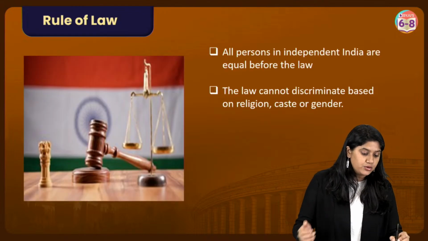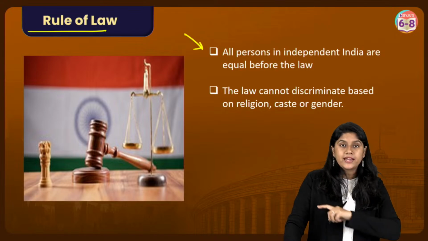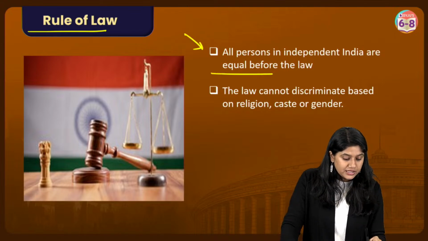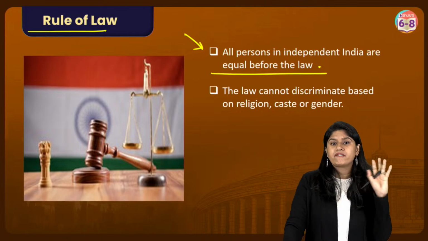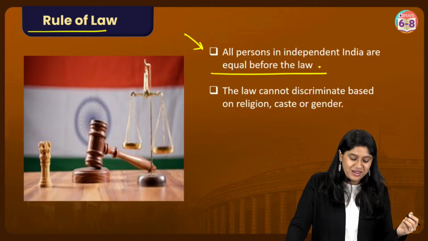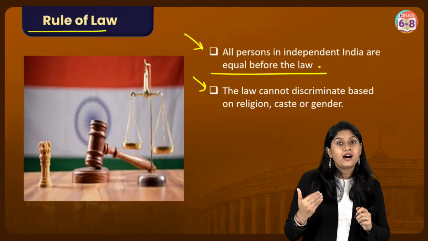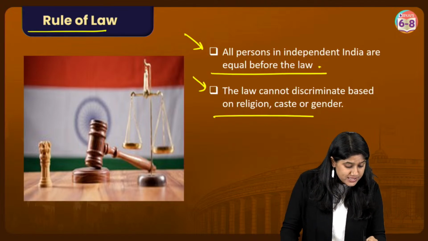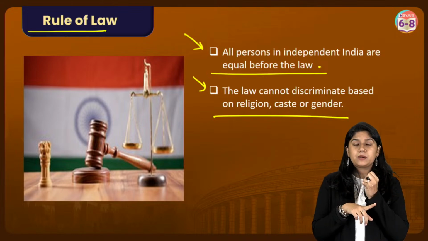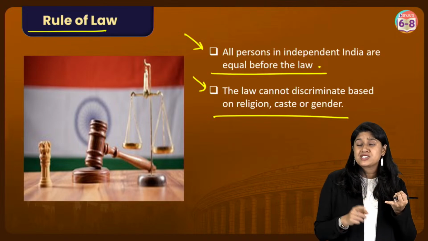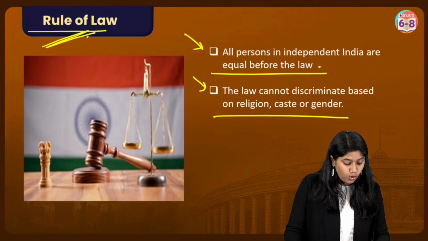So when we discuss the law, we should understand that all persons in independent India are equal before the laws. And laws are being made in such a way that everyone has equal opportunity and laws are equal for them. The law cannot discriminate based upon the religion, the caste or the gender of the individual. So laws are made so that there's a smooth functioning, and laws will never differentiate between individuals based upon religion, caste and gender. So this is the rule of law.